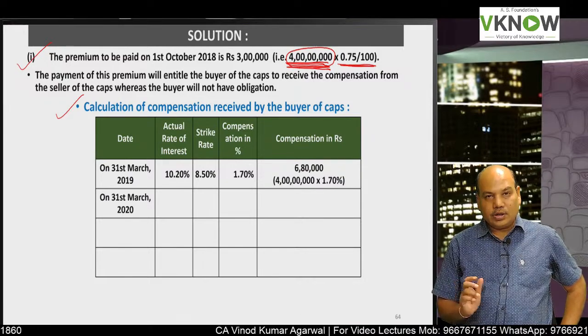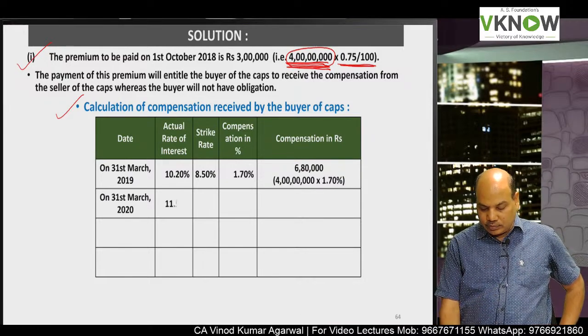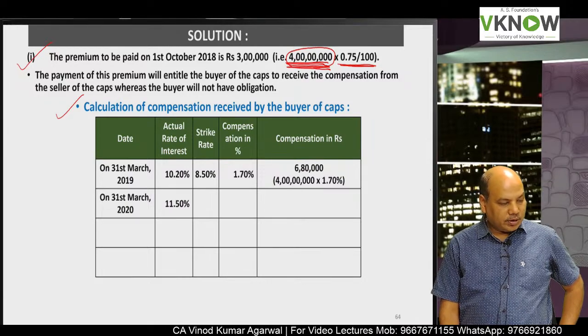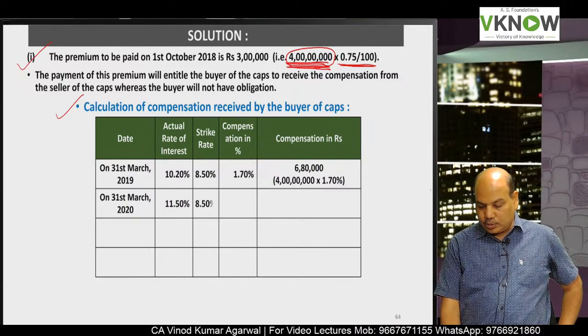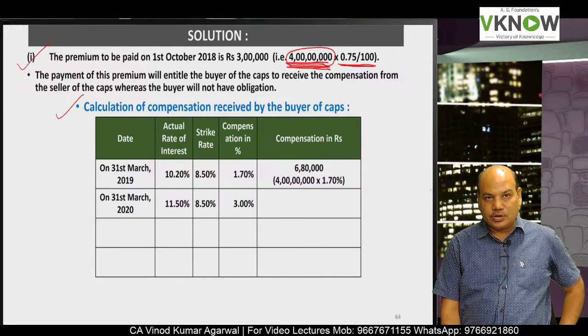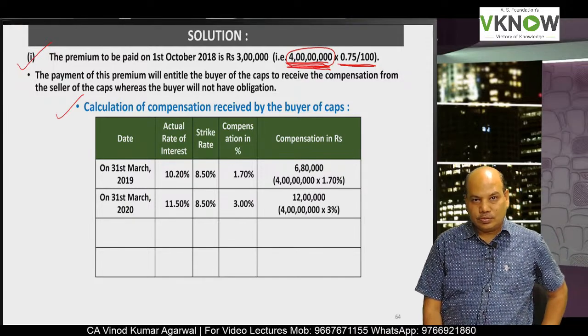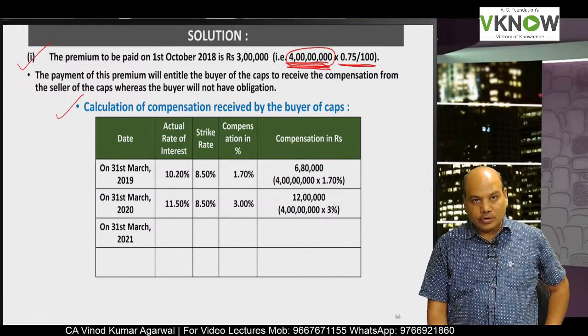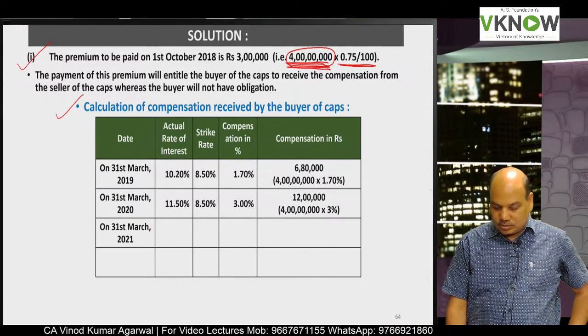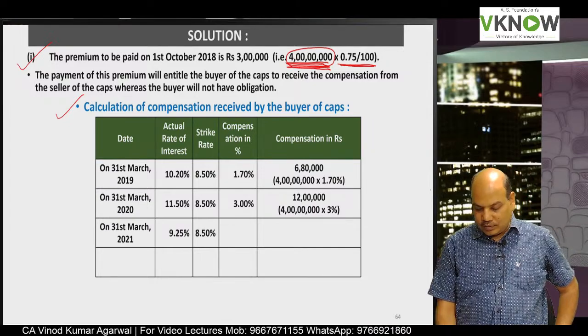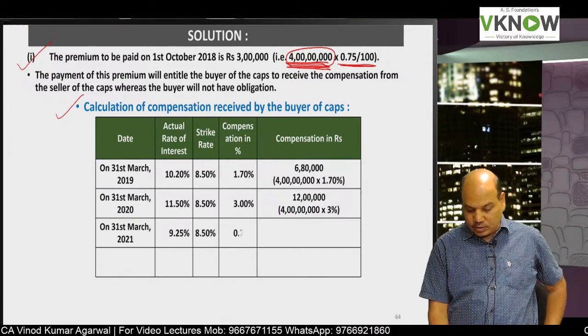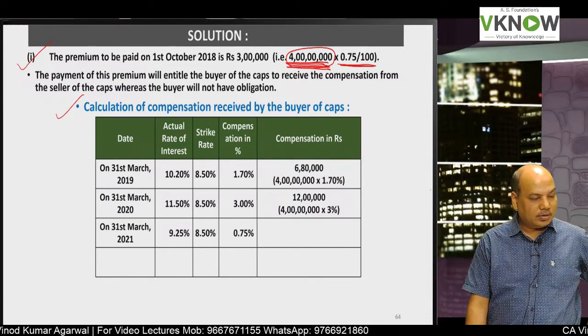Then next, write down 31st March 2020. 11.5%, 8.5%. This time the difference is 3%. 3% of 4 crore, 12 lakh. 31st March 2021, 9.25%, 8.5%.